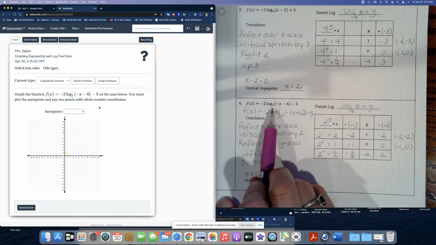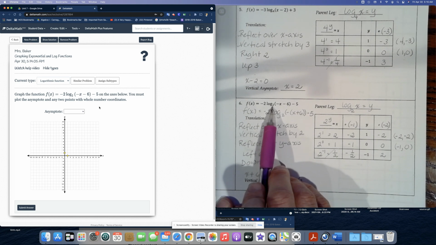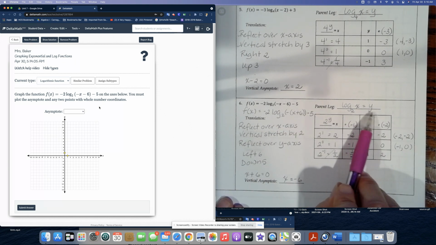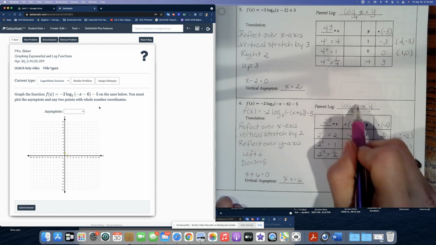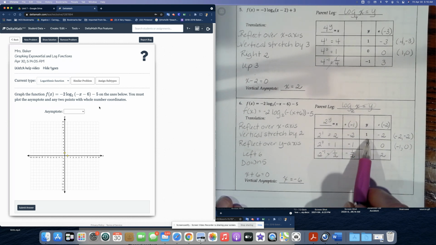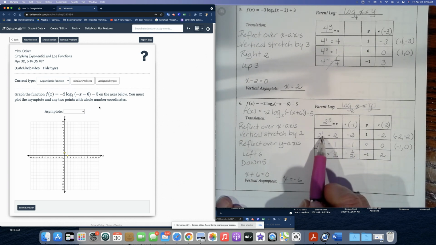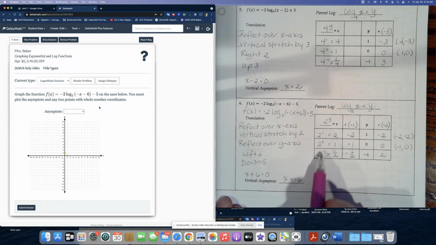So remember, we're going to start off with the parent function, which is the most basic watered down version of this equation. So it'll be log base 2 of x equal to y. Let's rewrite it as an exponent. Do your loop-de-loop. 2 to the power of y equals x. So remember your y values, they're going to be 1, 0, and -1. We're going to plug them into this equation. So 2 to the power of 1 is 2. 2 to the 0 is 1. And 2 to the -1 is 1/2.